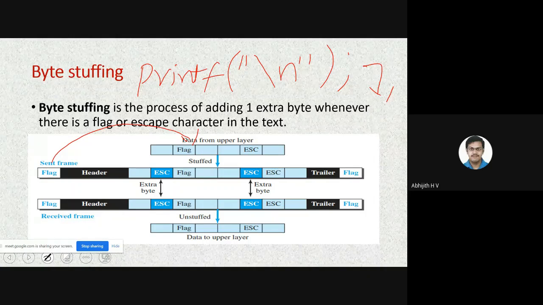What I will do is add one more slash here. If I add one more slash, the meaning of this \n is suppressed. It will be considered just a \n, not a new line, and will be printed on the screen exactly like this. So it won't create a new line.